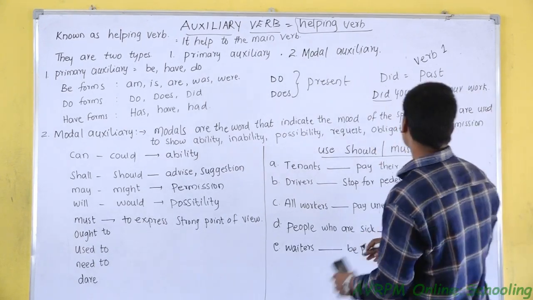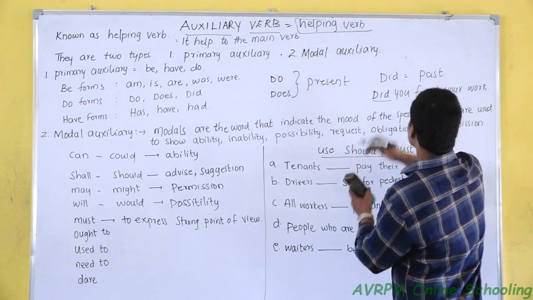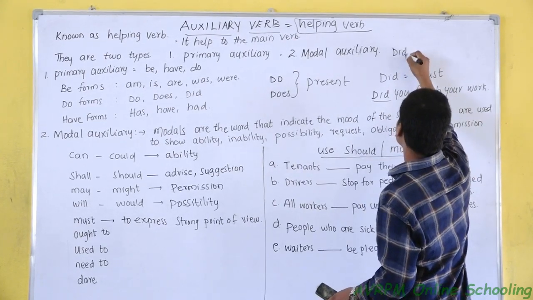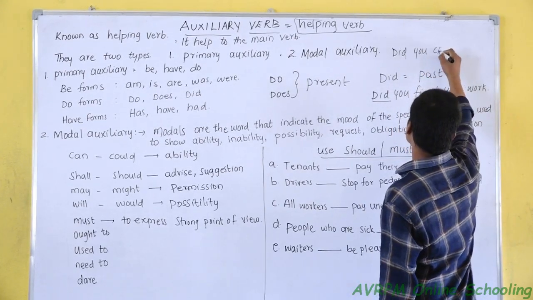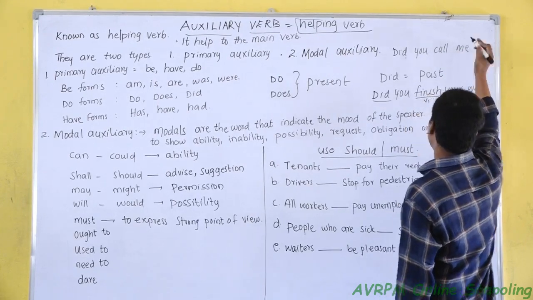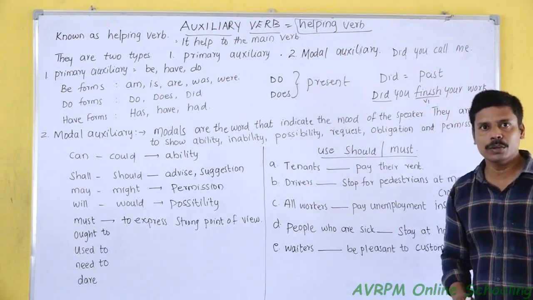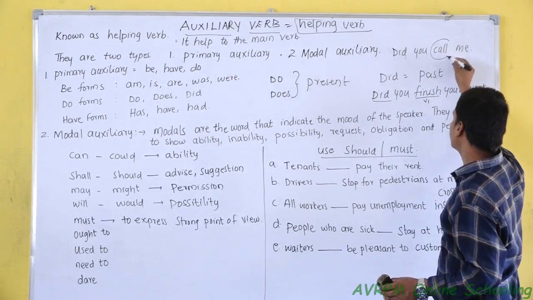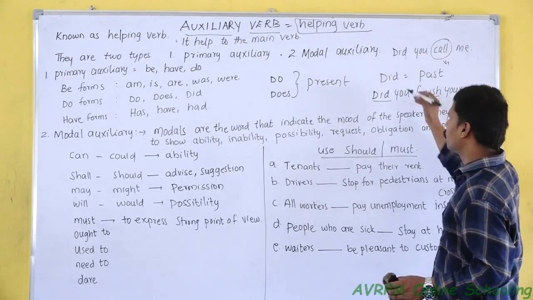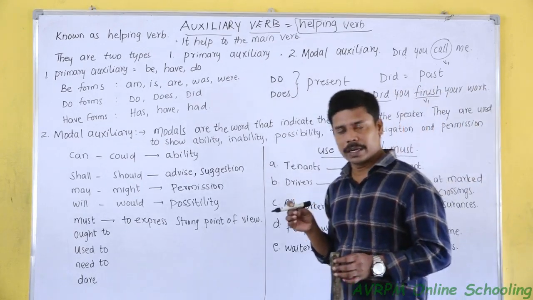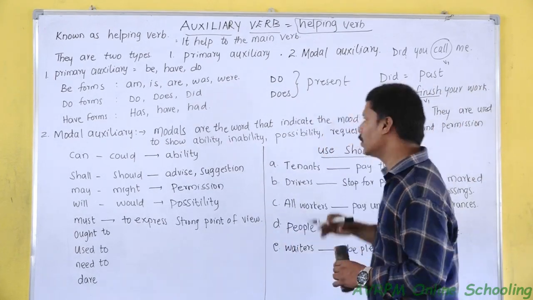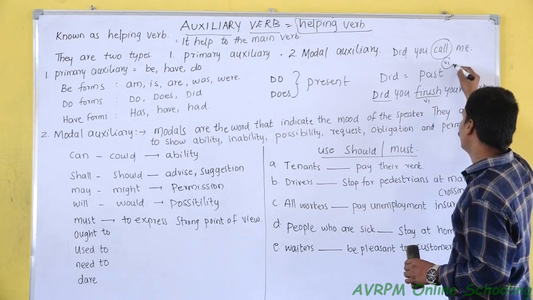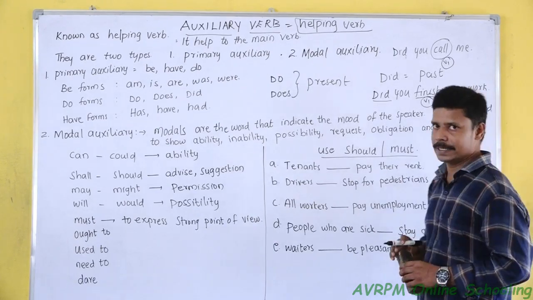Another example: did you call me? Here our verb call is V1. So whenever we use the helping verb did in a sentence, we must use only verb 1 in that sentence.